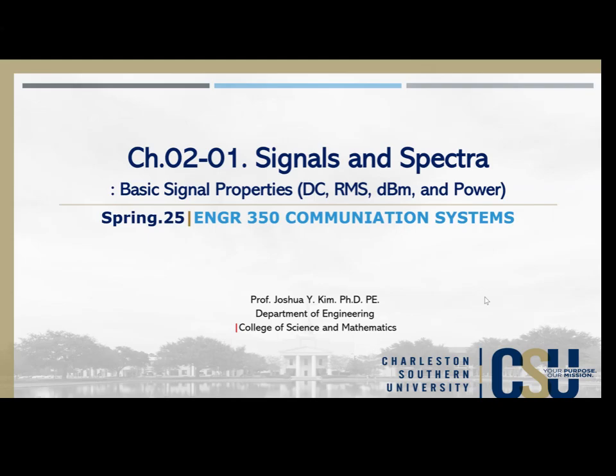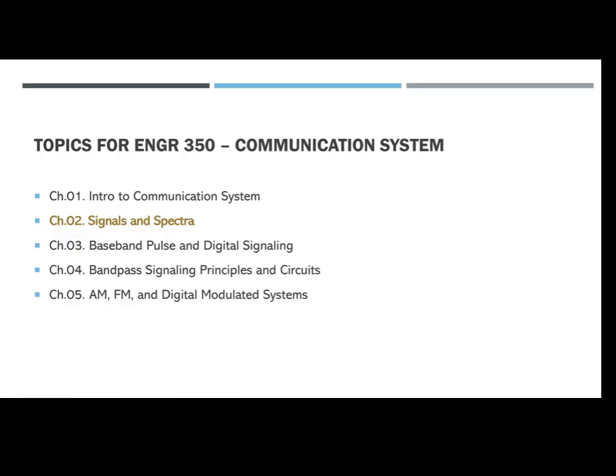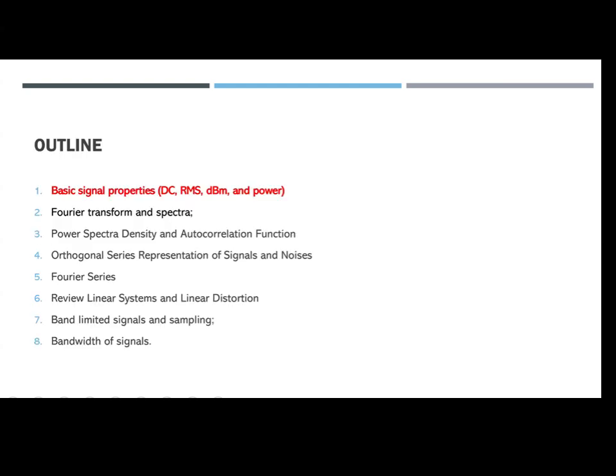Okay. All right. So now we are in chapter two, signals and spectra, and hopefully after the end of the chapter we're going to do quiz two, and after that, we're going to do the test. Okay, keep that in mind. So session 2.1 covers just the really basic properties of signals and systems.